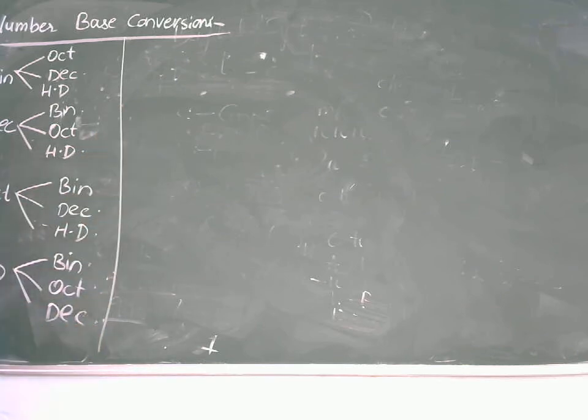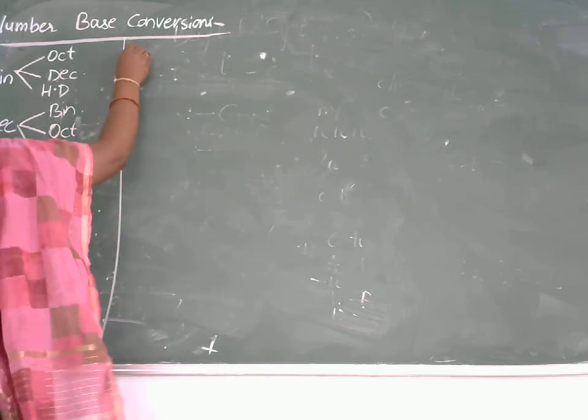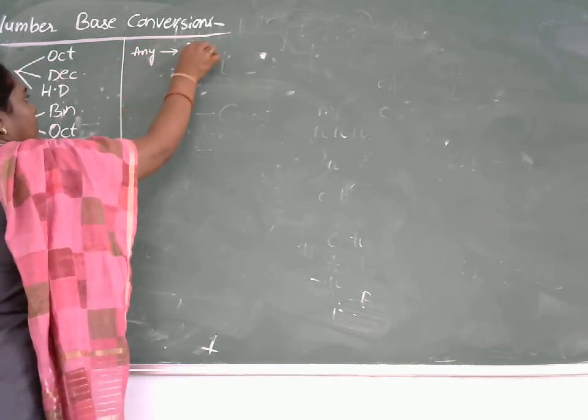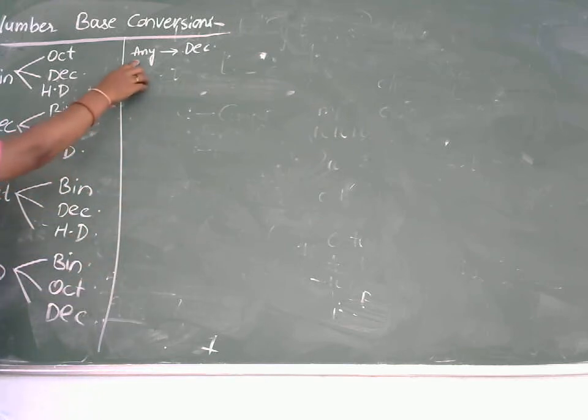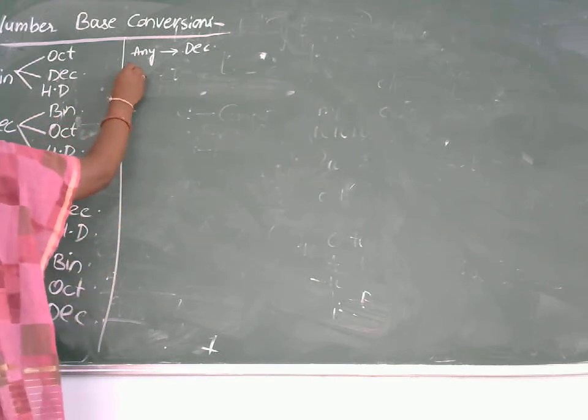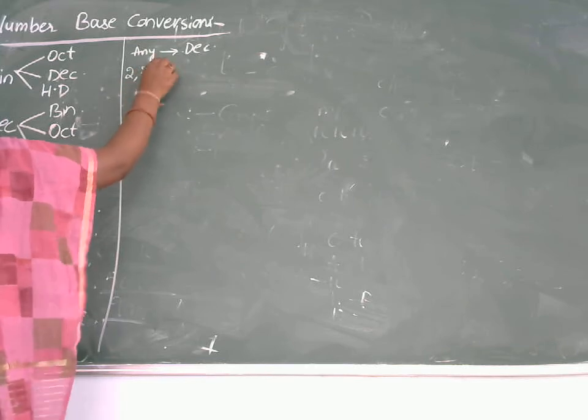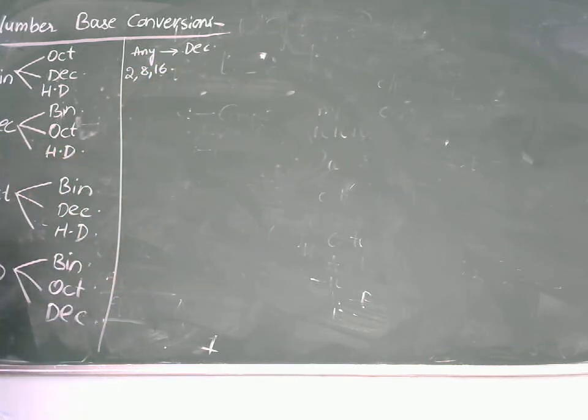That is, the first one is, we need to convert octal or hexadecimal.